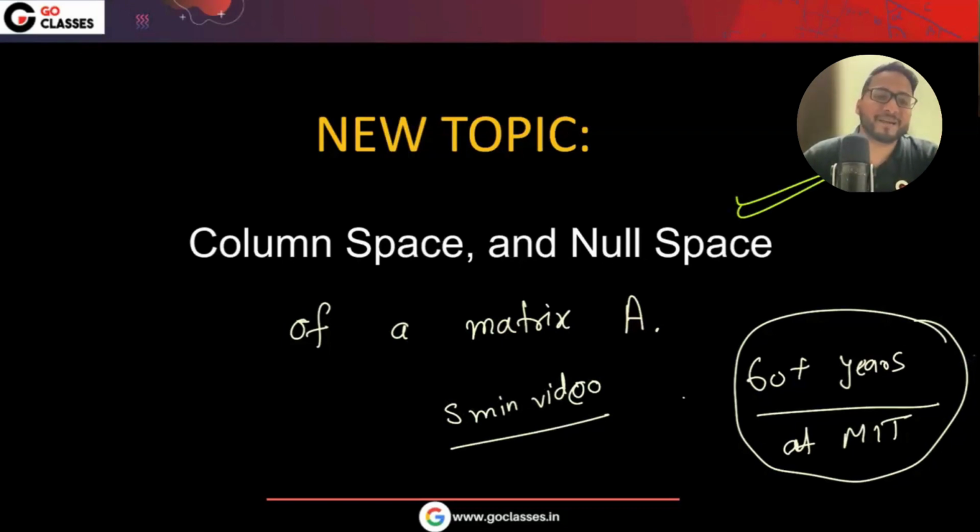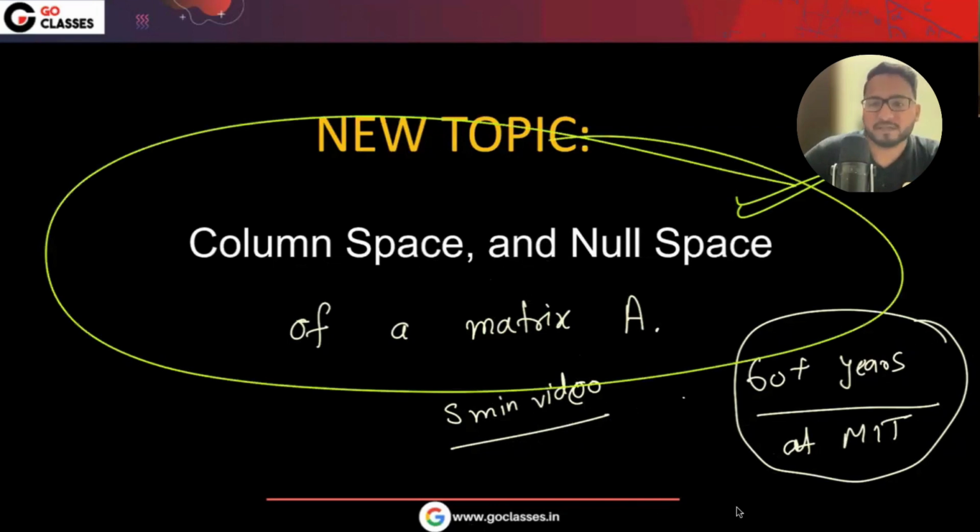Now imagine the importance of this topic. It is not just a favorite because it might seem fancy. It must have very, very much significance in linear algebra. That is the only reason Professor Gilbert Strang said it is his most favorite topic. So we will see these topics in good detail, because this is extremely necessary to understand linear algebra. Let's start with this very important topic, column space and null space. I will tell you the 5-minute video link; currently I don't have it, but I will definitely tell you. Professor Strang himself said it is his most favorite topic of linear algebra.